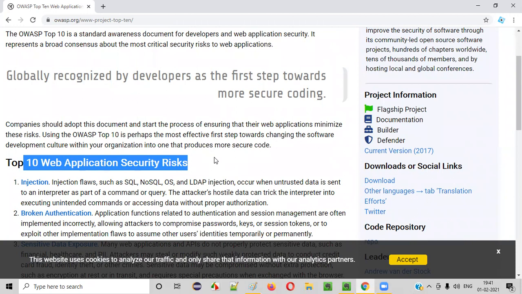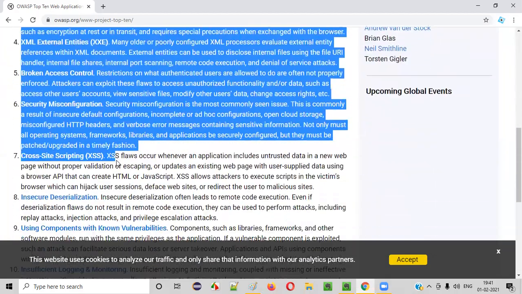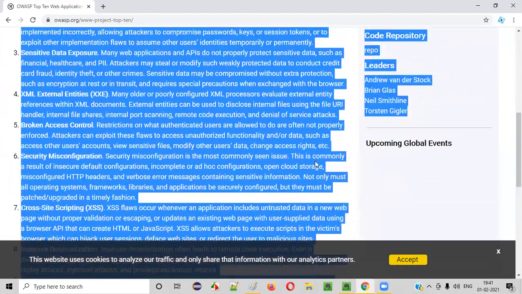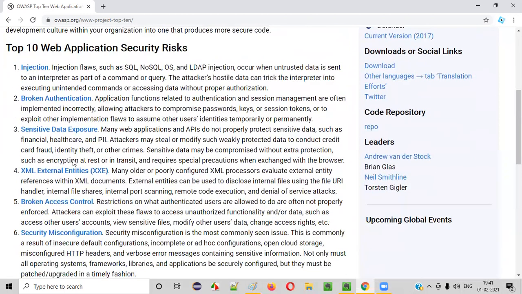Out of all the vulnerabilities or security loopholes, OWASP does a lot of R&D in finalizing this particular top 10, guys. These are the top 10 at present. First one, always, from a long time: injection.